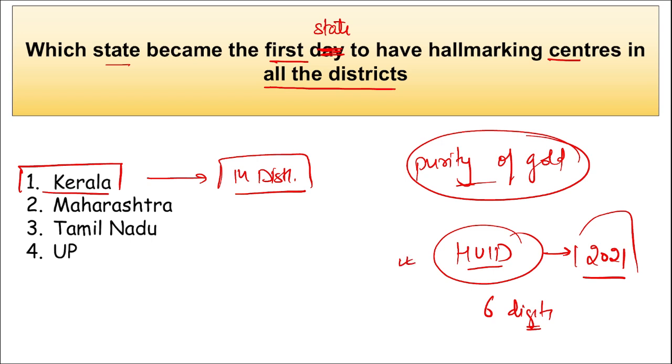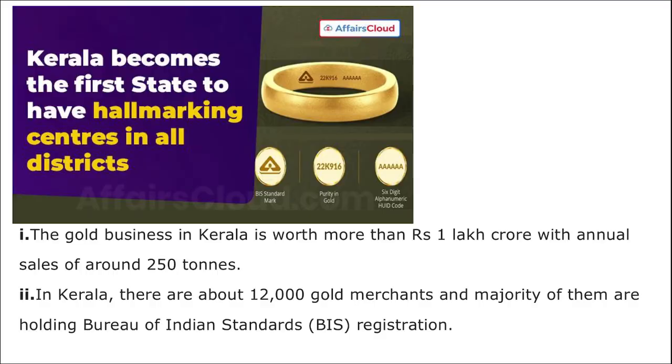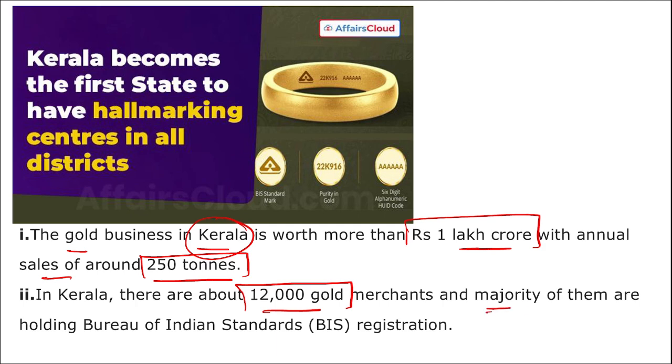So HUID number. Moving on, here you can see the gold business in Kerala is worth more than 1 lakh crore with an annual sales of around 250 tons. In Kerala, there are about 12,000 gold merchants and majority of them are holding BIS registration. And Kerala became the first state to have hallmarking centers in all the districts, that are 14 districts.